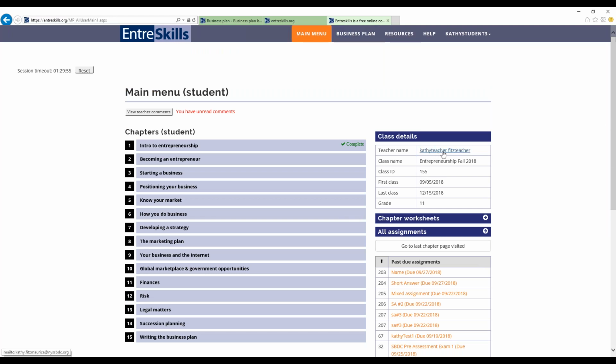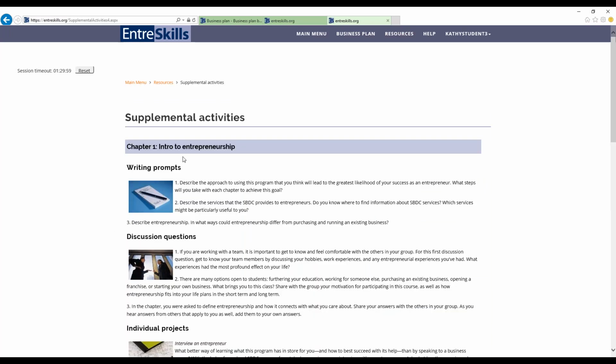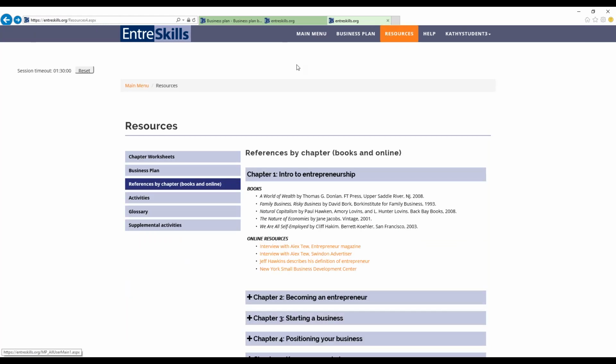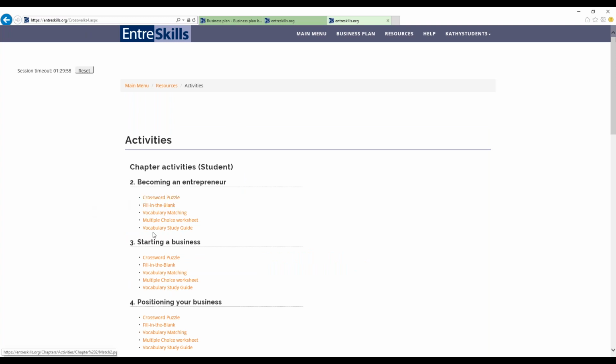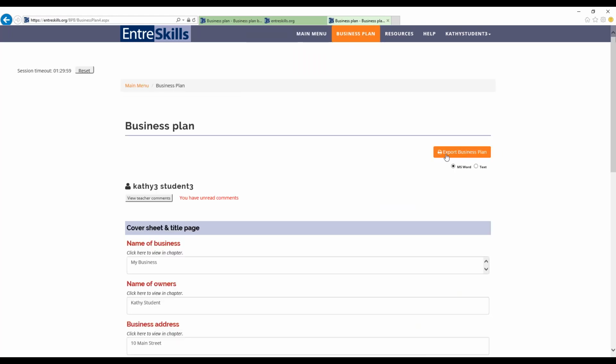Students can email teachers directly here. And students can access those supplemental activities from their accounts. And they also have access to the vocabulary activities here. And like teachers, students can also export their business plans by going to the business plan summary page and clicking on the export business plan button.